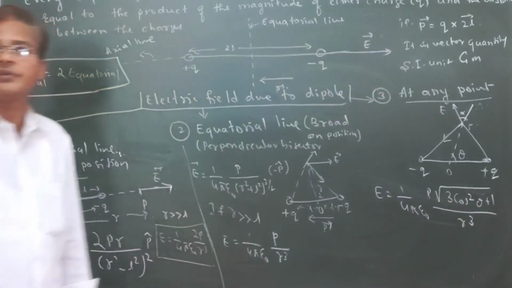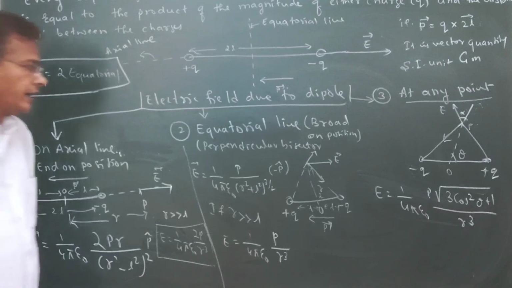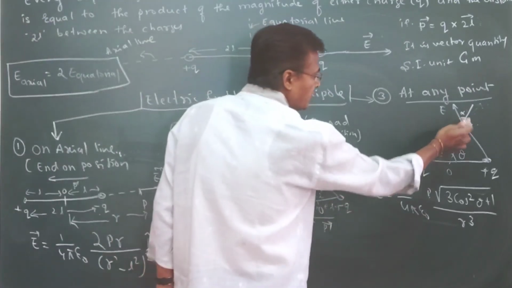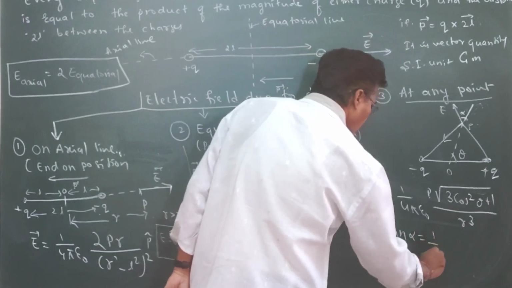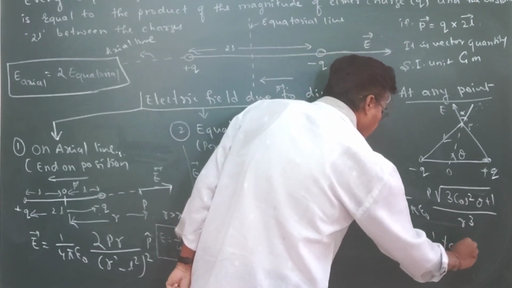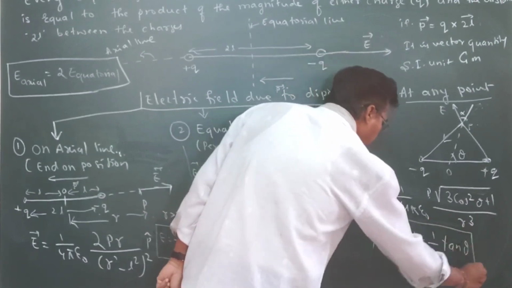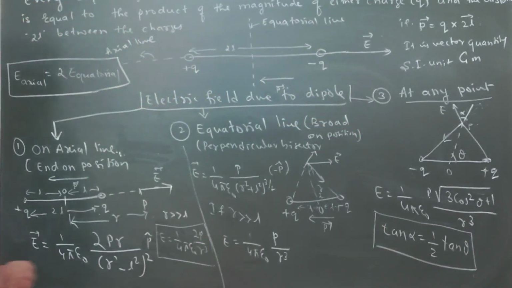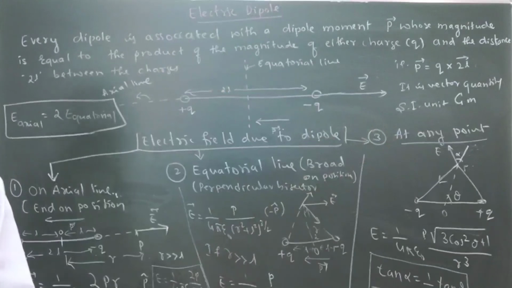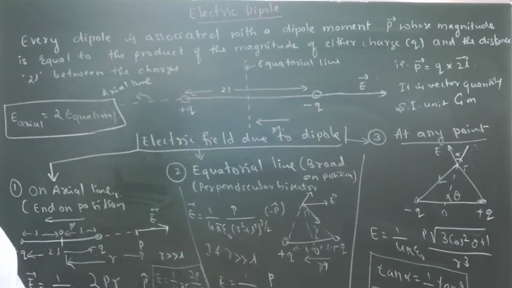So this is one equation we are getting. And the direction, we are taking that tan alpha is equal to 1 by 2 times tan theta. So these are some important, maximum-need questions.